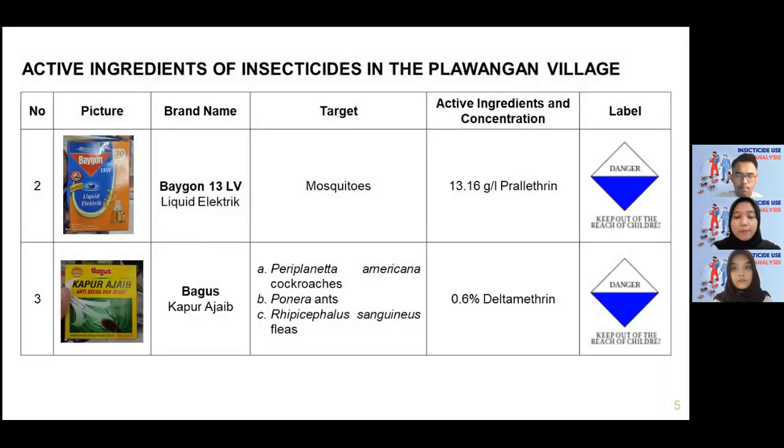And the second type of insecticide widely used by the community in Plawangan Village is an insecticide that has 13.16 gram per liter prallethrin that is used to kill mosquitoes. This is a vaporized insecticide with a level of toxicity that is moderately toxic. And the third is an insecticide that has 0.6% deltamethrin, used to kill Periplaneta americana, ponerine ants, and also Rhipicephalus sanguineus. The toxicity level of this insecticide is moderately toxic.